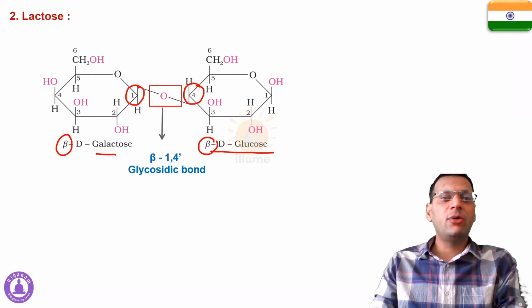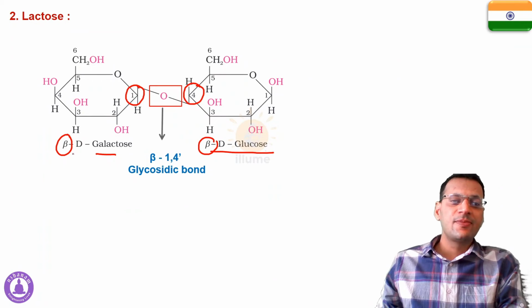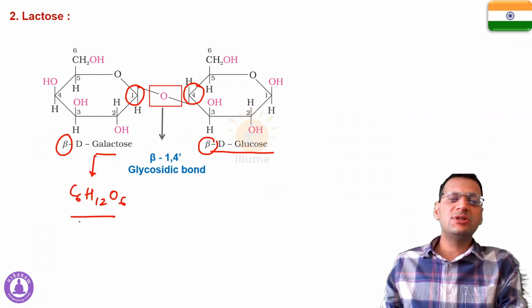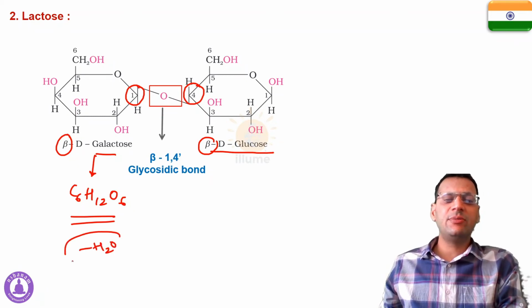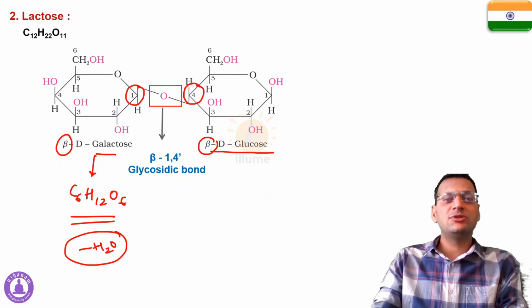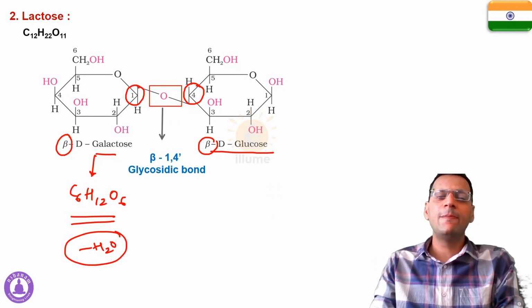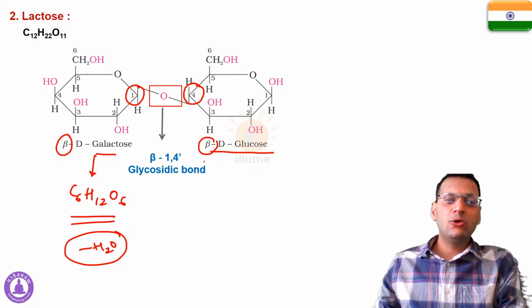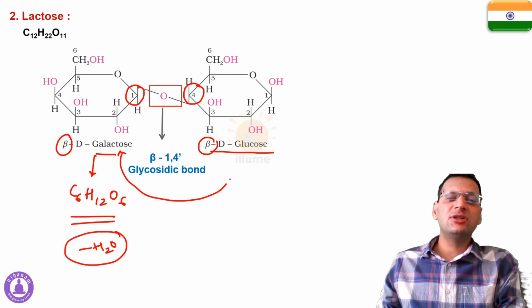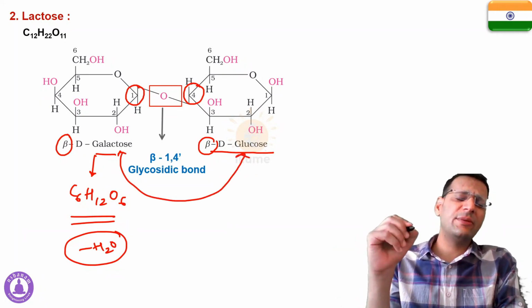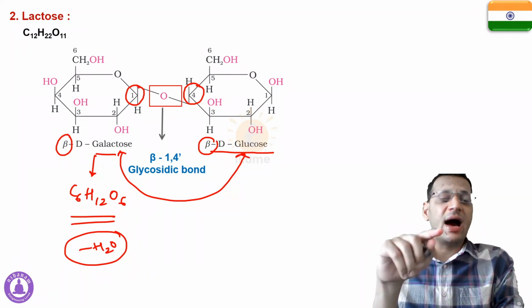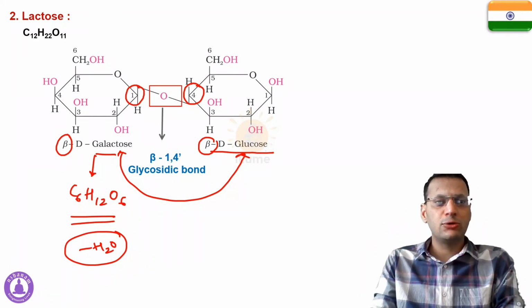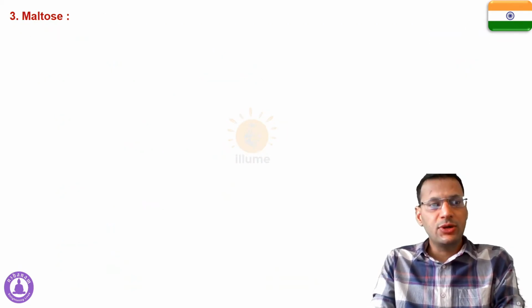And what is the chemical formula for lactose? Galactose is C6H12O6 again, and glucose is also the same, plus there is always dehydration during the formation. That means again the formula for lactose is C12H22O11. And again, glucose and galactose are isomers of each other. So do comment in the comment section, what kind of isomers are glucose and galactose. Now this C12H22O11 is called milk sugar.